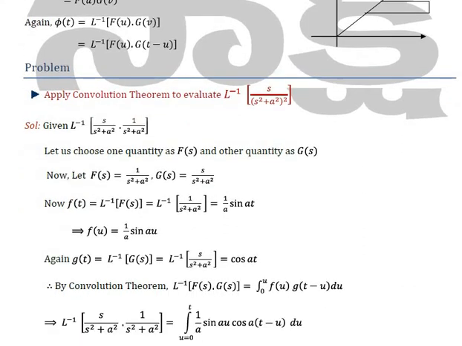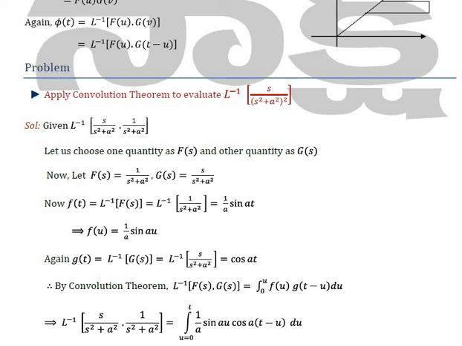To illustrate the statement of the convolution theorem, we want to evaluate L inverse of s by (s square plus a square) whole square. Here in L inverse there are two factors multiplying: one is s by (s square plus a square), the other is 1 by (s square plus a square).